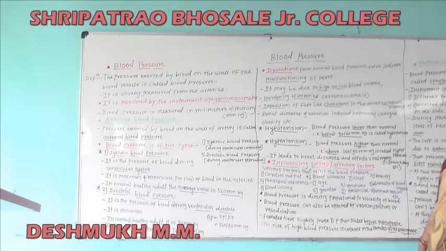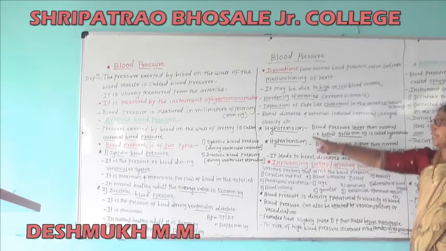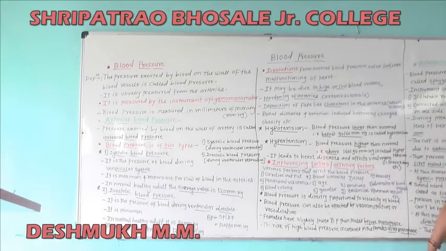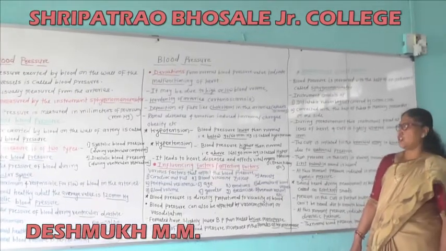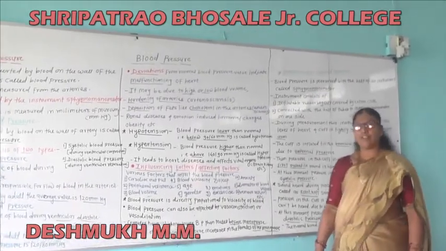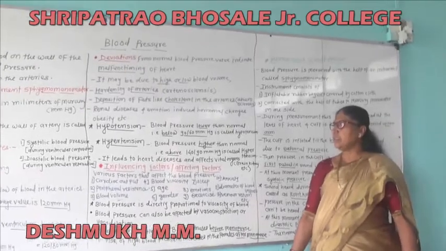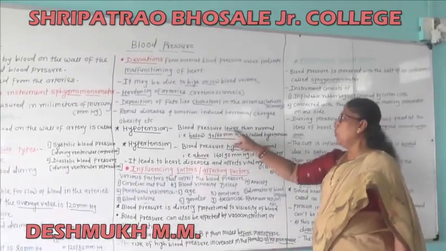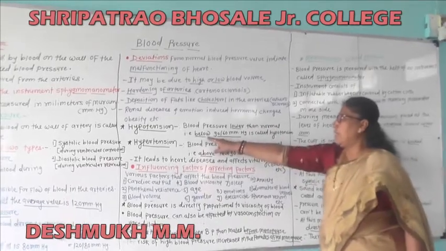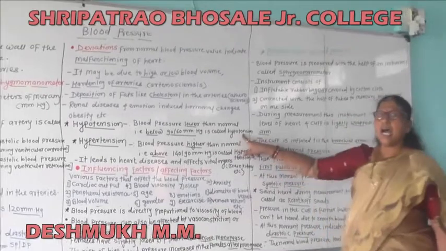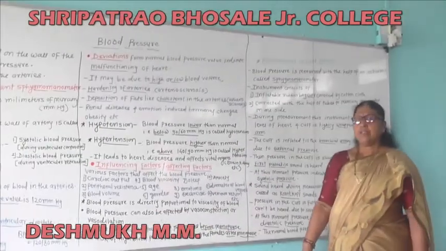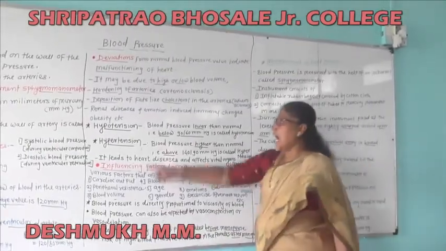What is hypotension? Blood pressure lower than normal, that is below 90/60 mmHg, is called hypotension. Then second is the hypertension.